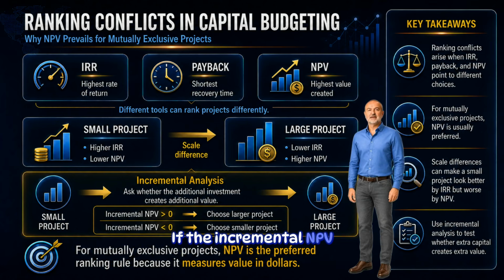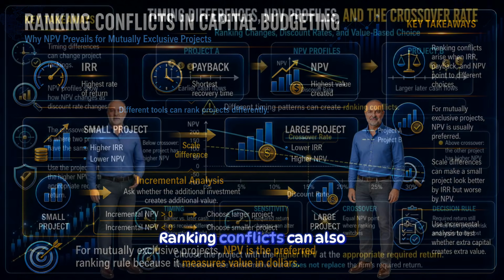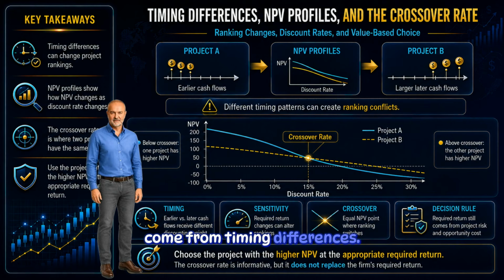If the incremental NPV is negative, then the smaller alternative is preferred. Incremental analysis helps us focus on the real trade-off, not percentages in isolation, but the value created by committing additional capital.